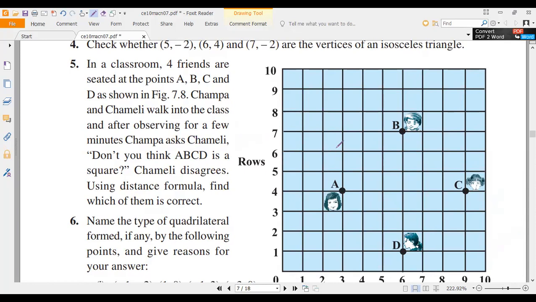So what is it here? Four friends are sitting at points A, B, C, D. Two more friends came, one is Champa, another one is Chameli. Champa observed for a few minutes and said that A, B, C, D is sitting in a square position. Do you think it is correct or not? She asked Chameli. Chameli said immediately, this is not correct, they are not sitting in a square position. So we have to prove who is correct, Champa or Chameli, by using the distance formula.